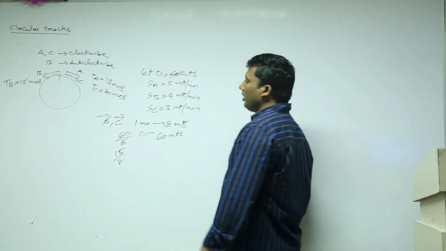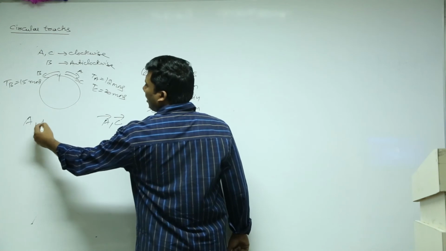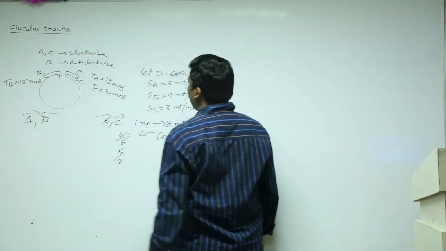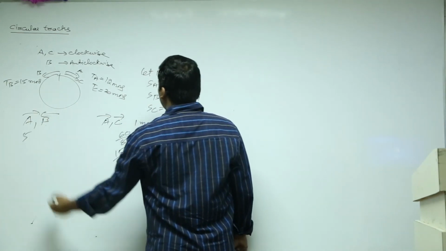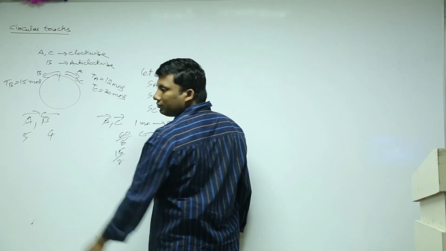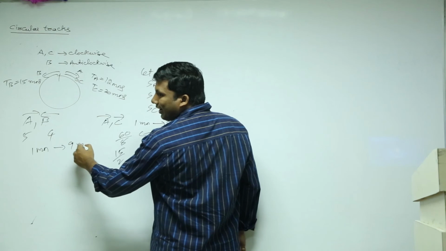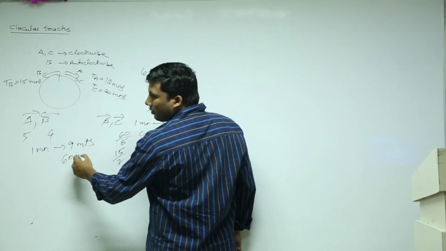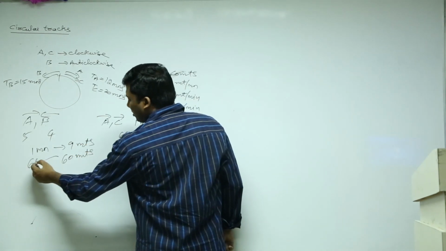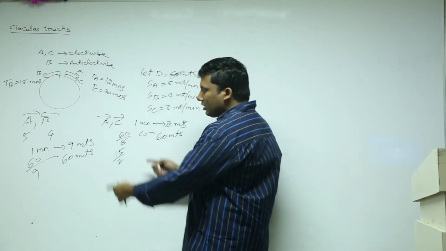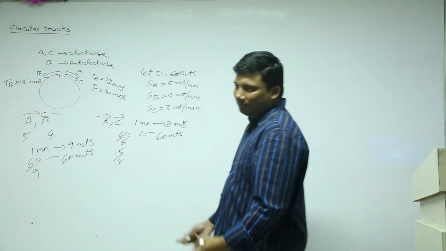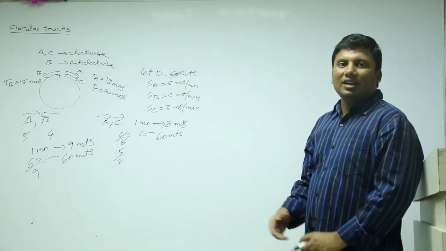A and B are moving in the opposite direction. A is 5 and B is 4. In the opposite direction in 1 minute, how much is it? 9 meters. But I require 60. So 60 by 9. Take the LCM of both.